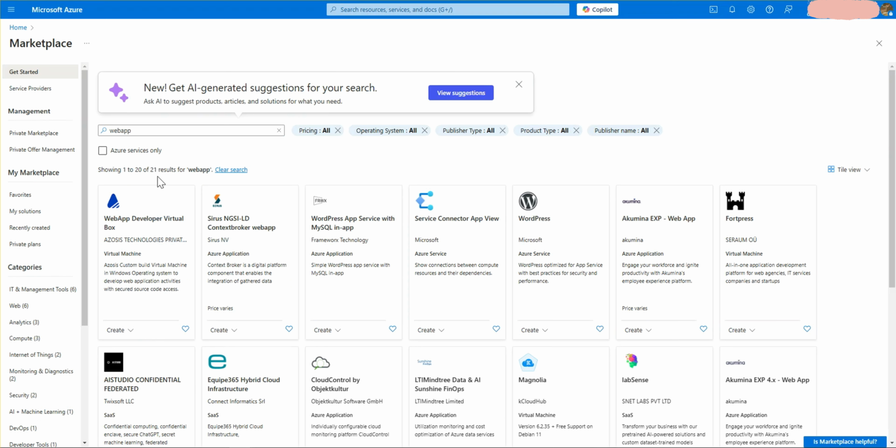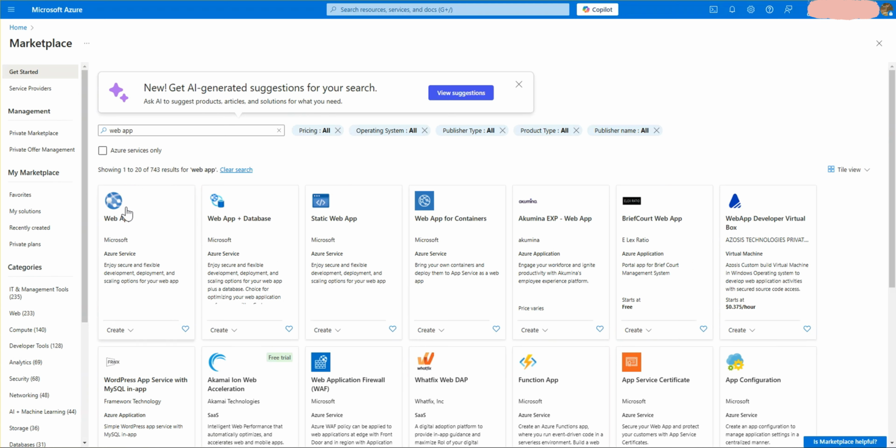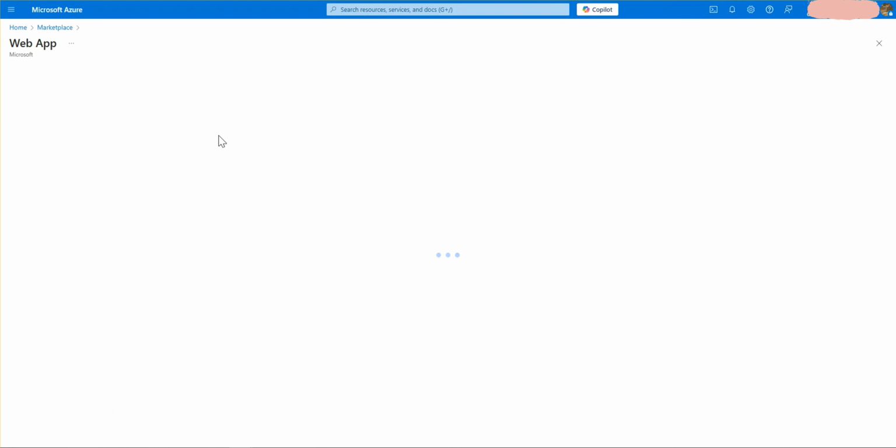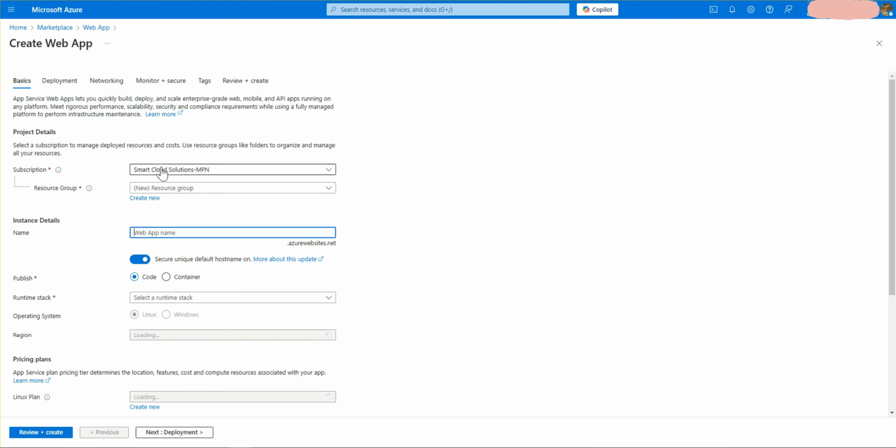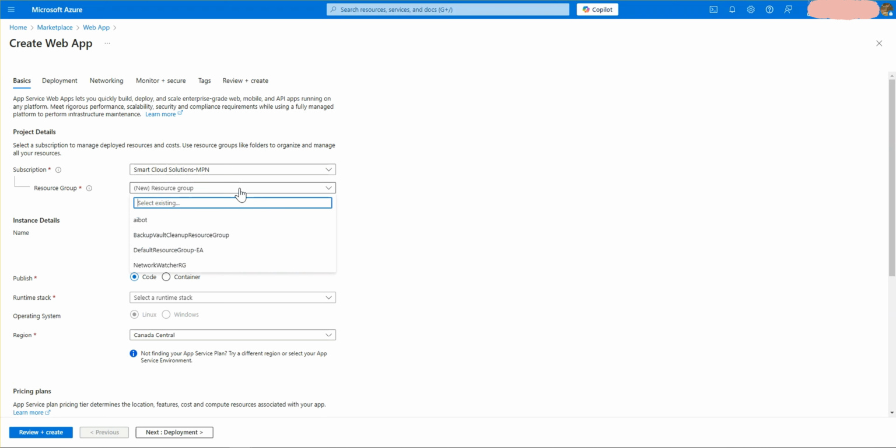Okay, so here you can see the multiple options. You can deploy it with the web app and a database if you have more data. If you don't have much data, and your code is in a GitHub repository, you can simply follow the simple option. Once you click on it, select your subscription and select the resource group you want to deploy to.